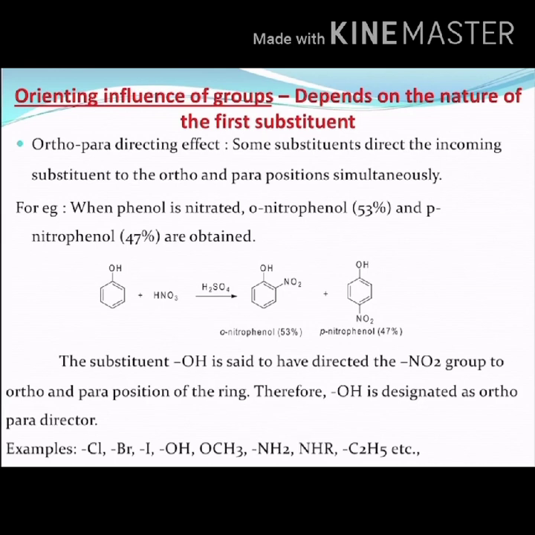Some examples of ortho-para directing groups are chlorine, bromine, iodine, hydroxyl, methoxy, and ethyl group, and some other examples can be given for these ortho-para directors.